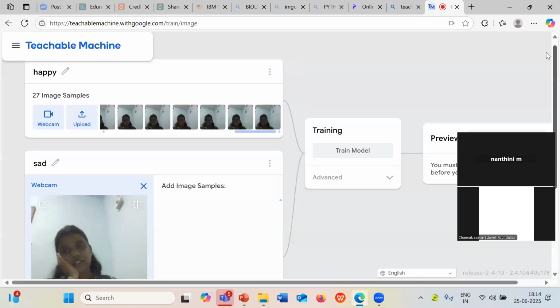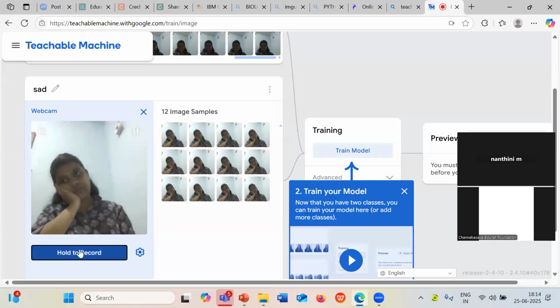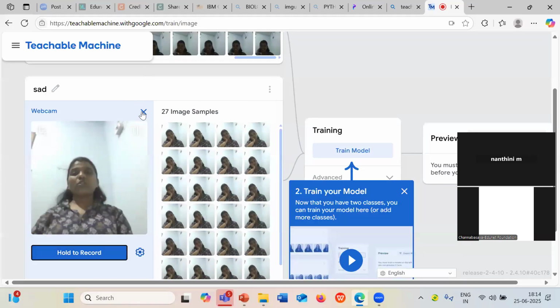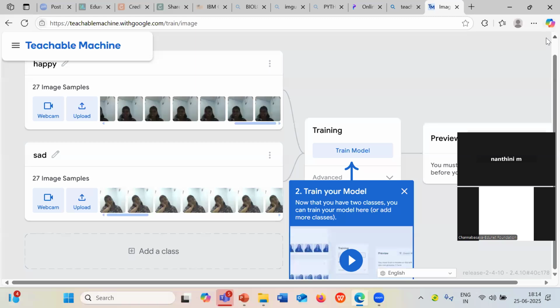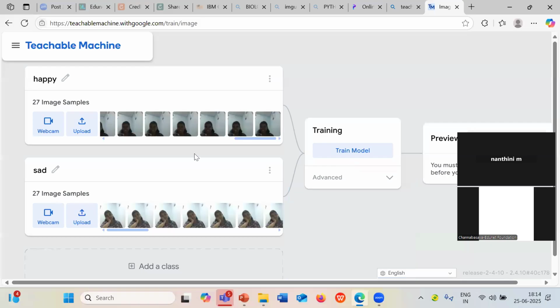So for both the input and output, I have taken two different postures in order to make the machine understand better with the gestures you can take. So happy and sad are my output labels, and these images are nothing but the input images.